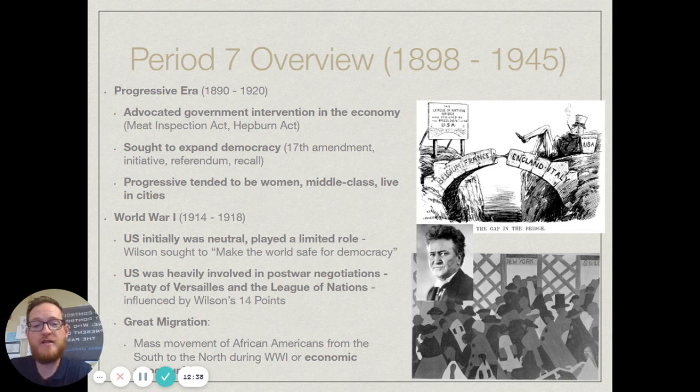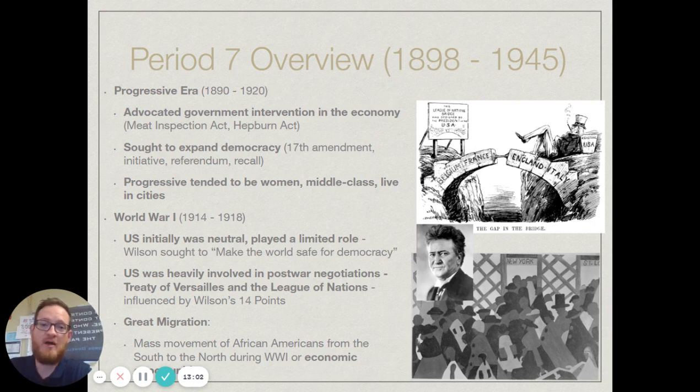Now, President Wilson, after his first term, will run on the slogan, "He kept us out of war," saying he kept us out of World War I. He runs on that slogan, and then what happens? He gets in there, and because of world events going on, especially Germany's propensity for unrestricted submarine warfare, that leads Wilson to get us involved in World War I.